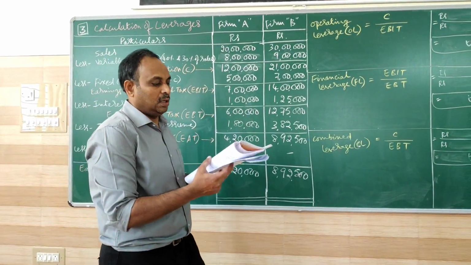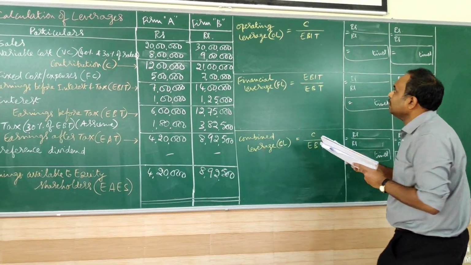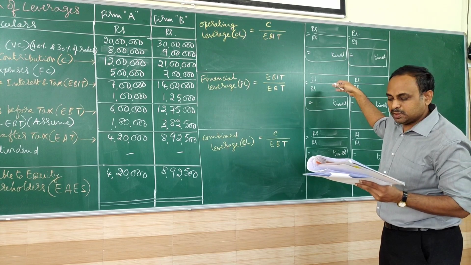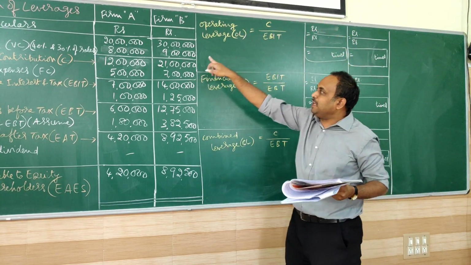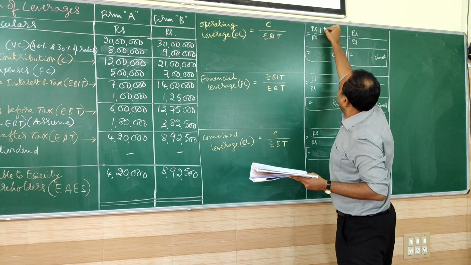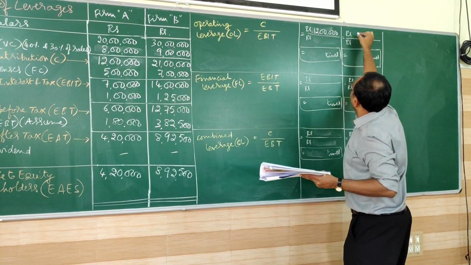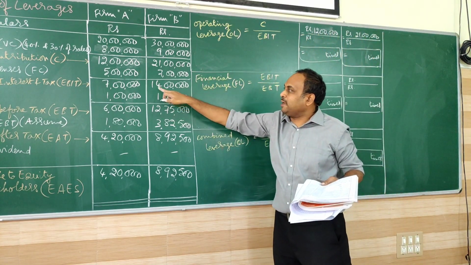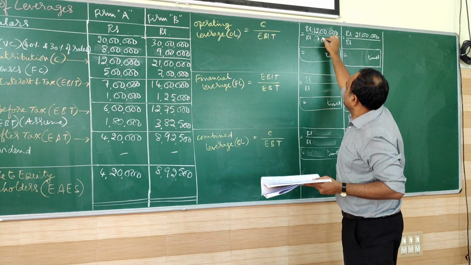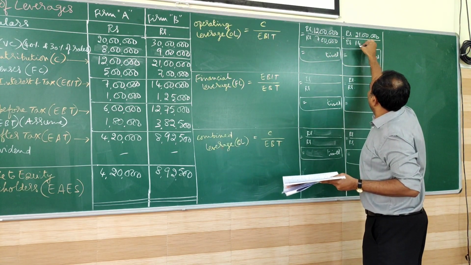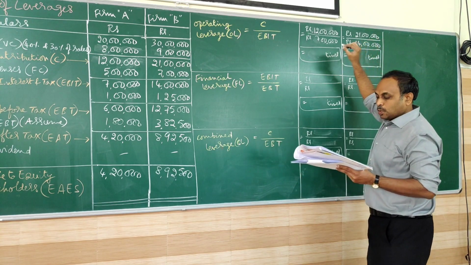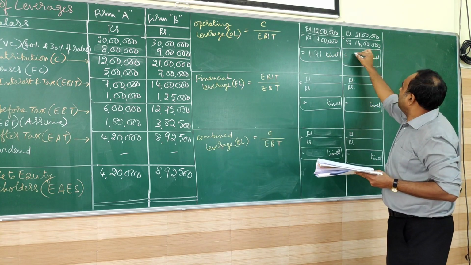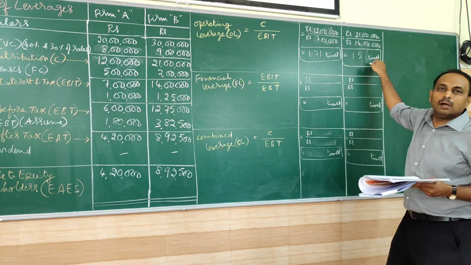Now we'll move on to the leverages part of it. Operating leverage for A as well as B. I am continuing the two columns as it is. Contribution, we have here 12 lakh and 21 lakh. Then EBIT 7 lakhs and 14 lakhs. So here I get 1.71 times for A and 1.5 times for B.